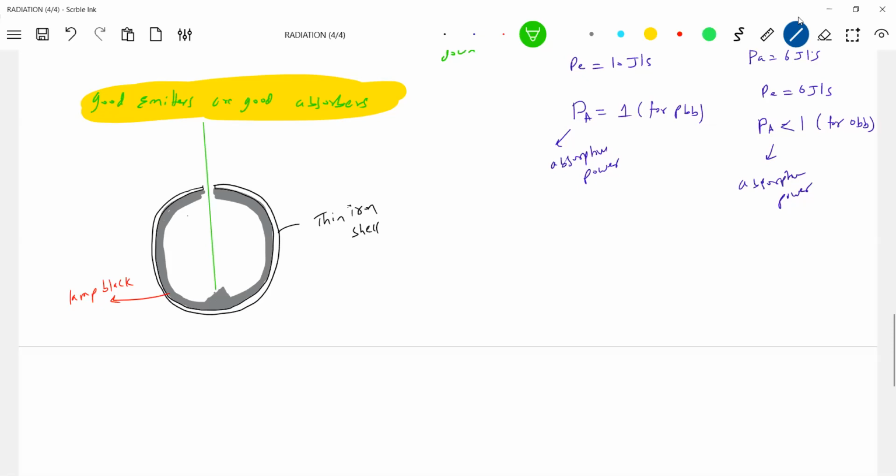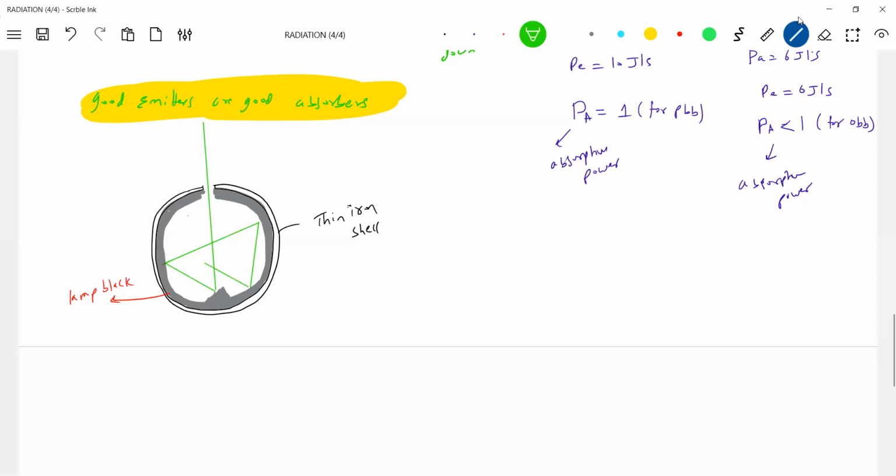The lamp black will absorb 95 joules. The remaining 5 joules it will reflect. Then again 5 joules is incident, of which 95% will be absorbed, and 0.25 joules will be reflected. Of that 0.25 joules incident, 95% will be absorbed, and the remaining 5% will be reflected back. So like this.